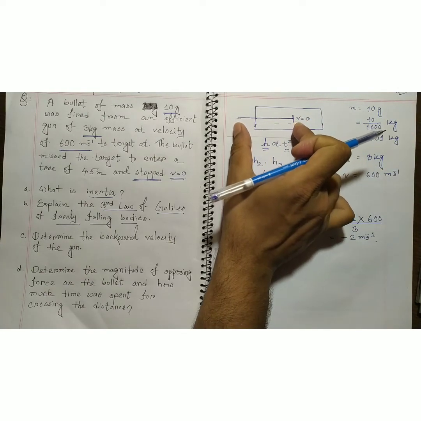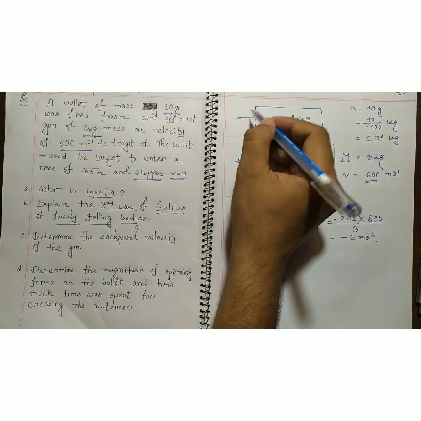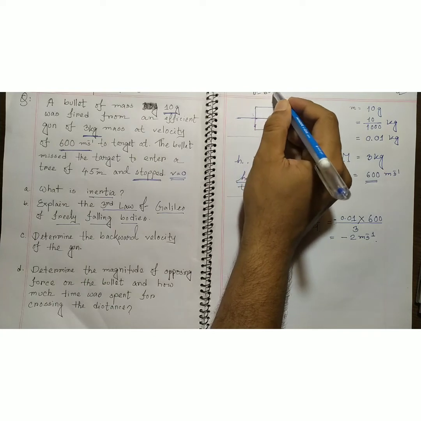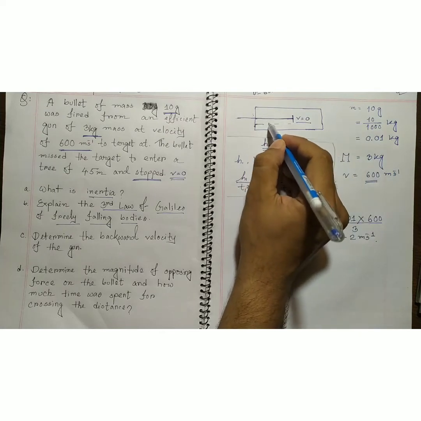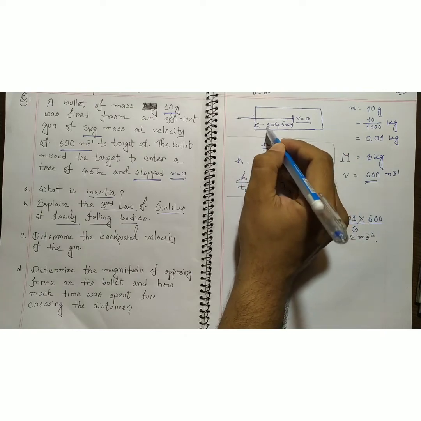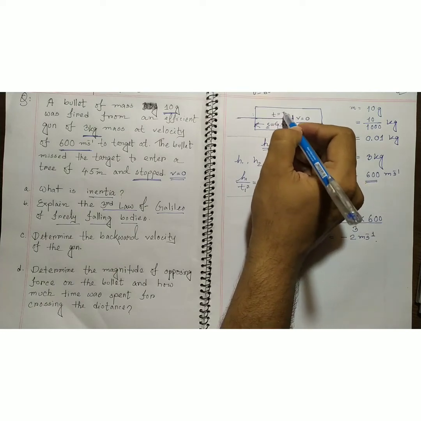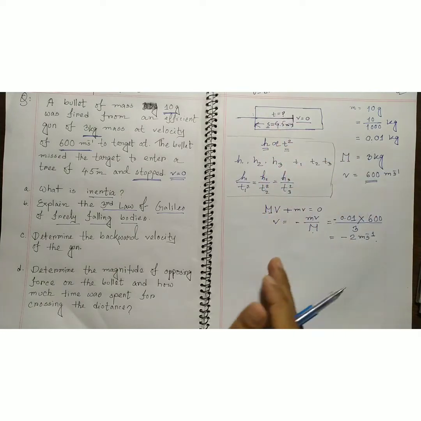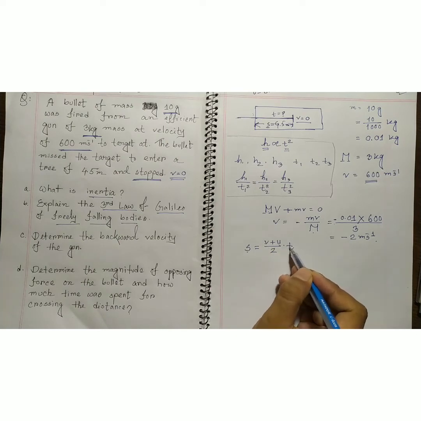From the figure, the bullet was entering at 600 meter per second, so this is the initial velocity, and the final velocity was 0, and the distance covered is 4.5 meter. This is s. So we have v, u and s, and we need to find the time.